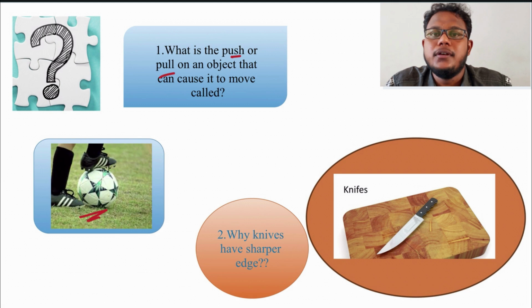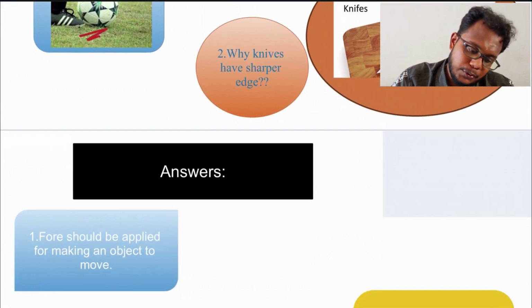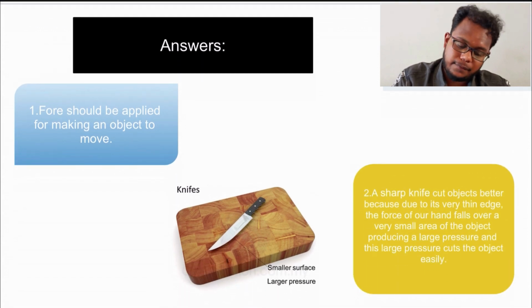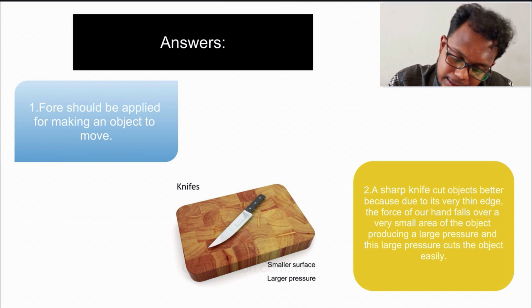Second one: why are knives sharper at the edges? Can you answer? Just look at the answer. A sharp knife cuts objects better due to its very thin edge.